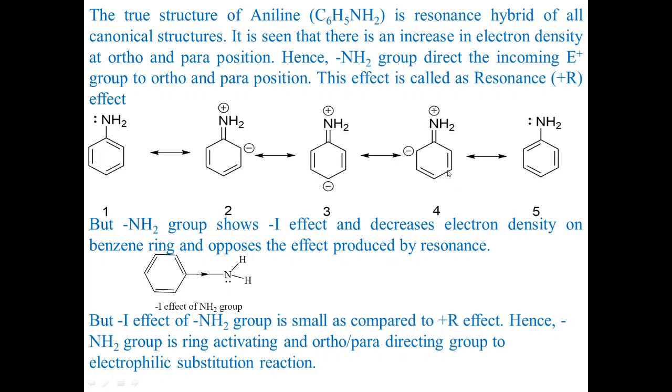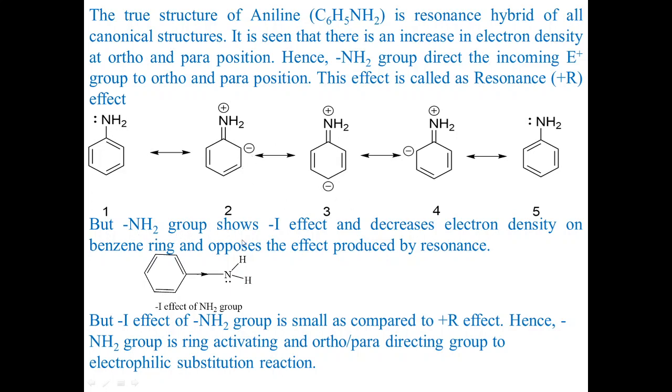In the fourth structure, electron density increases on the ortho position. So in all these structures, we will see that the electron density only increases at the ortho and para positions. Hence, the NH2 group is going to direct the incoming electrophile to the ortho or para position.